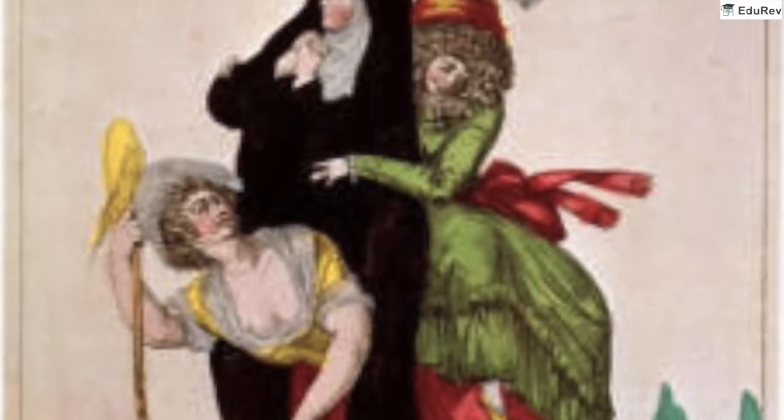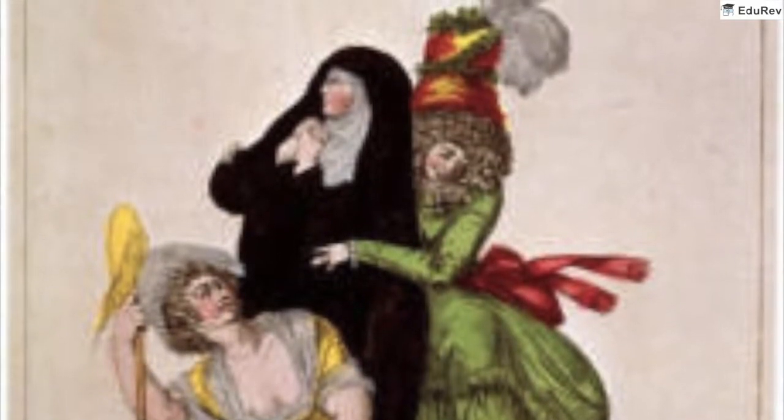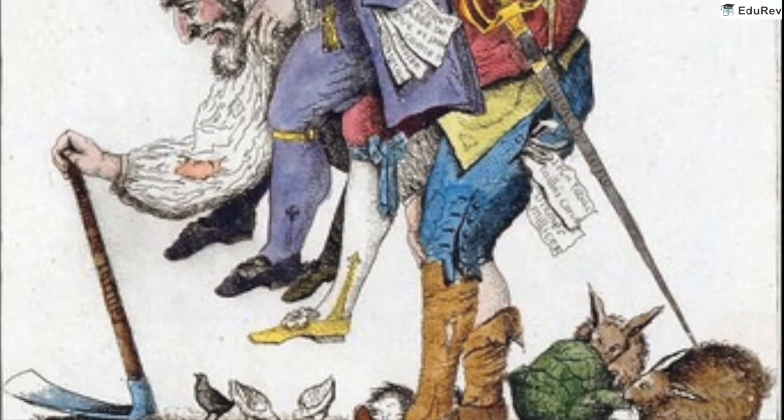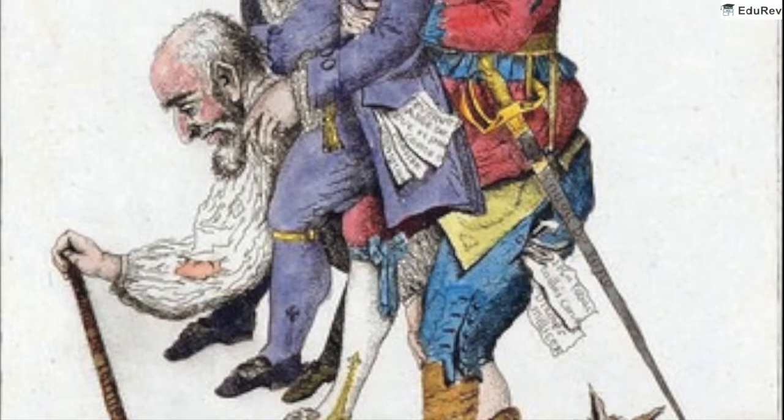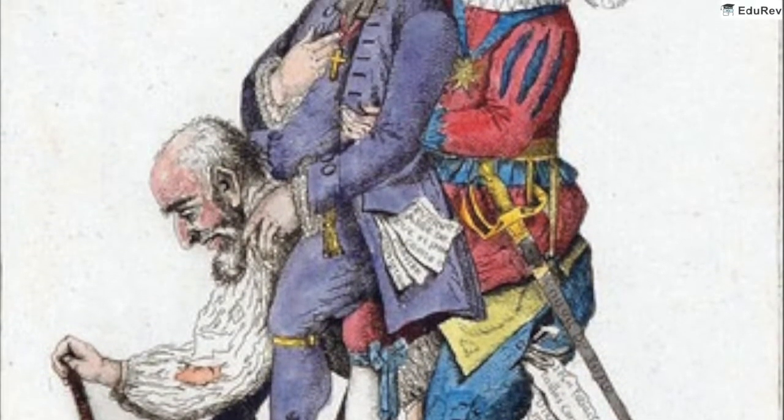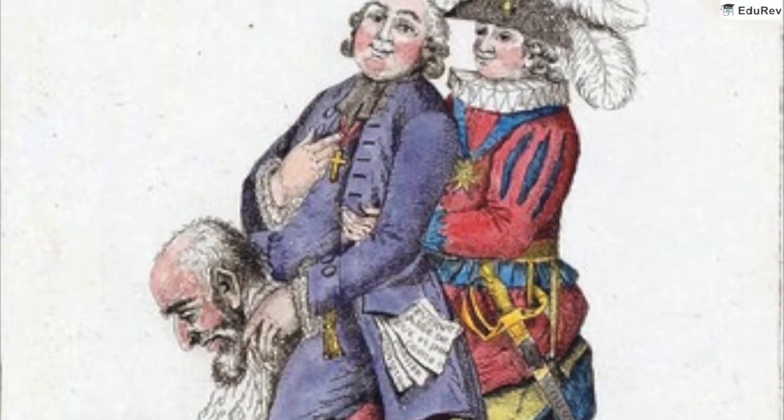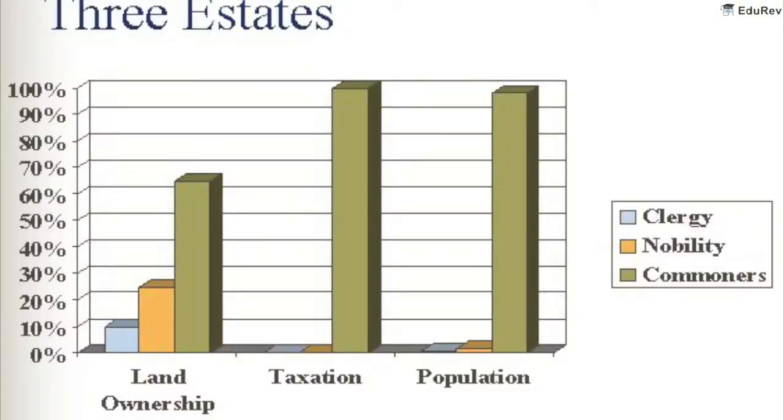All members of the third estate had to pay taxes to the state, which included a direct tax called taille and a number of indirect taxes which were levied on articles of everyday consumption like salt or tobacco.